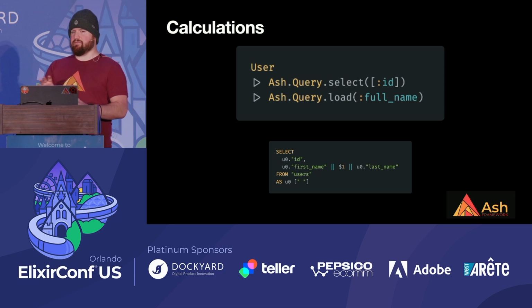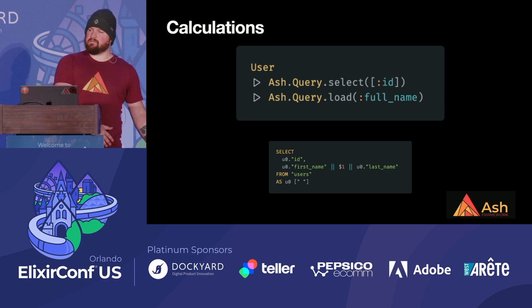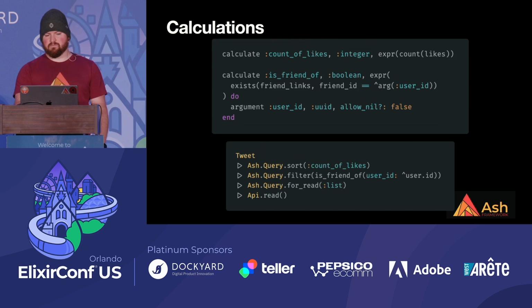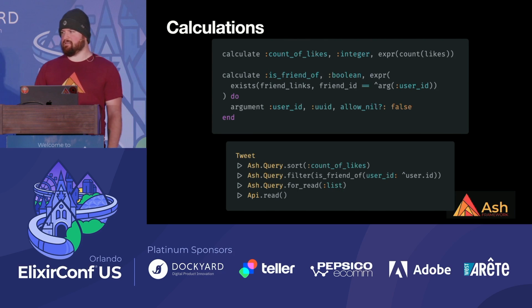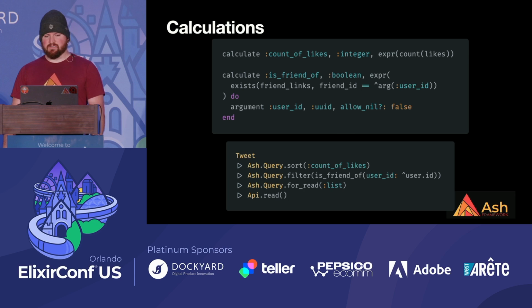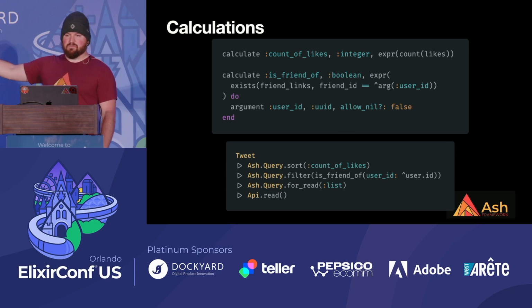So this level of flexibility arises from, you don't tell me how to get the full name. You just tell me what full name is, and the framework will figure it out. The framework will decide. And we see this kind of thing in databases all the time. You ask for the data, the planner tells you how it's going to get the data. You can hint it, but you don't really get to choose. And that simple example is great, but these can get very complex.